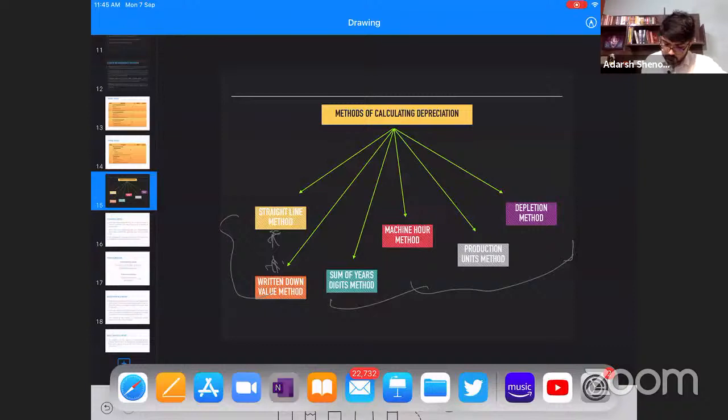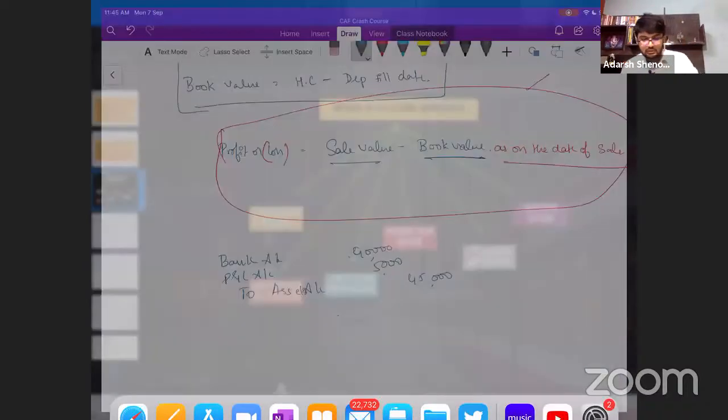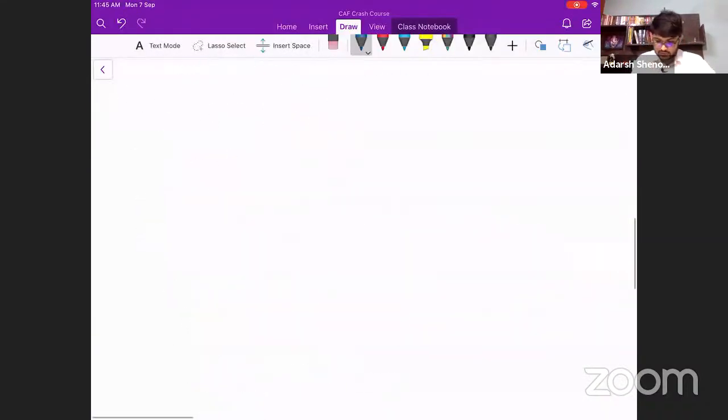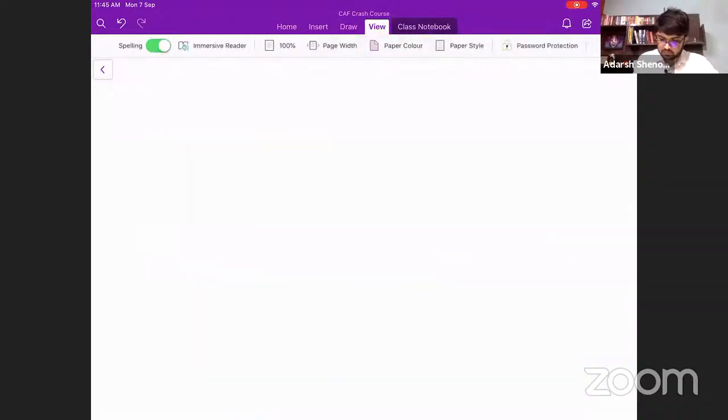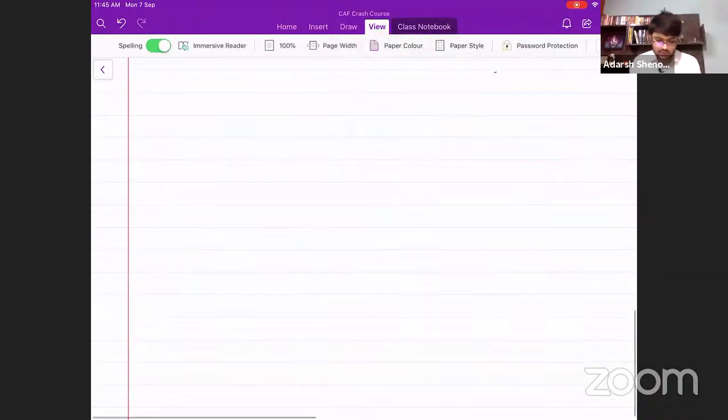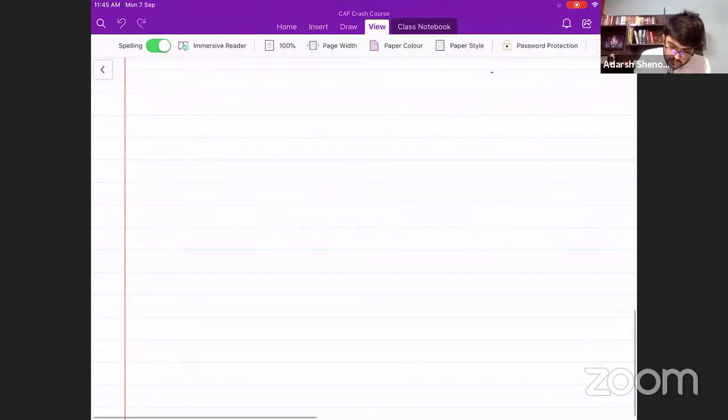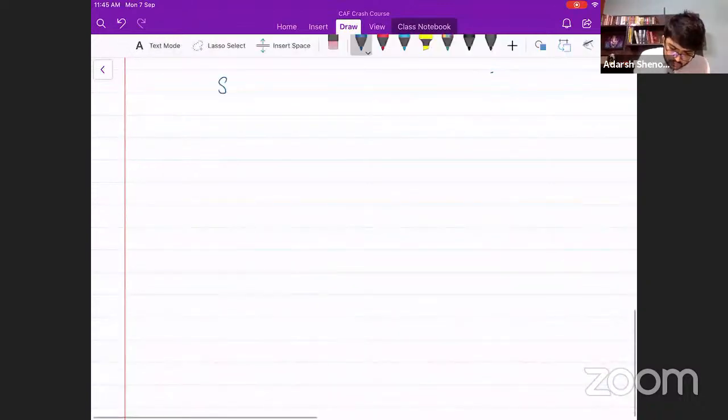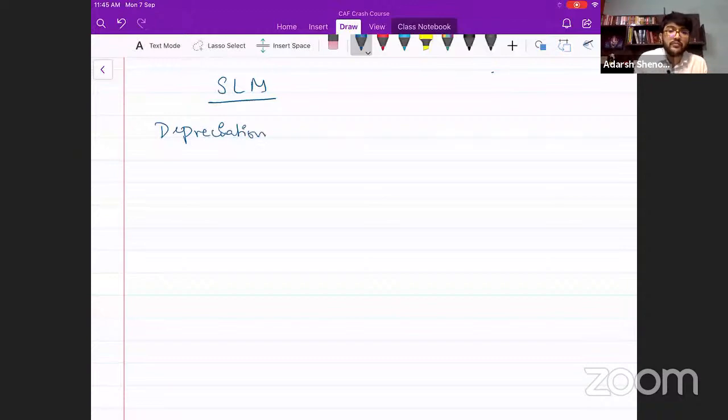Now, quickly we'll do some questions with regards to straight line method. I'll just discuss the concepts once with regards to straight line method. Please pay attention. Quickly I'm going to discuss. So be with me. Straight line method, the formula to calculate depreciation. What is the formula to calculate depreciation? We just did for that scooter. We were following straight line method, simple average.